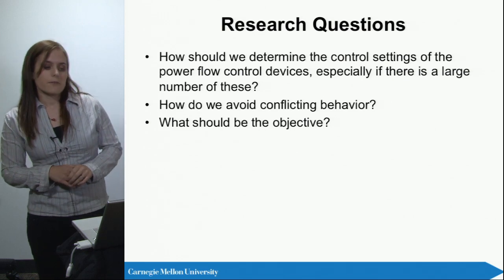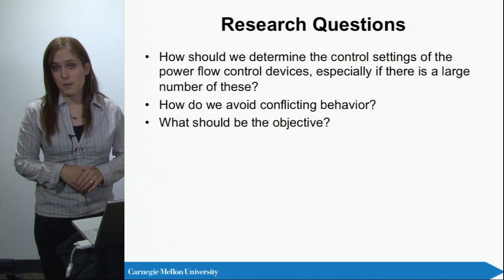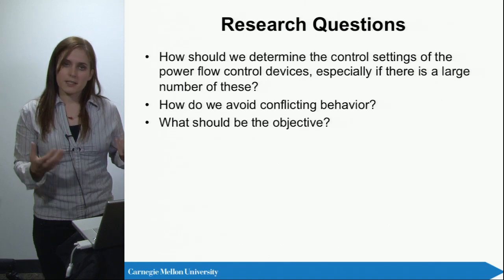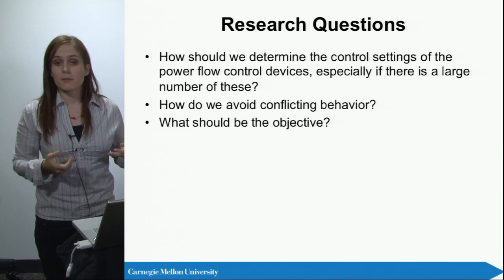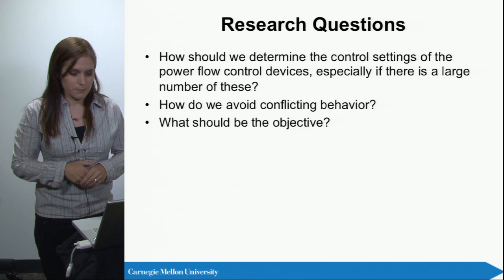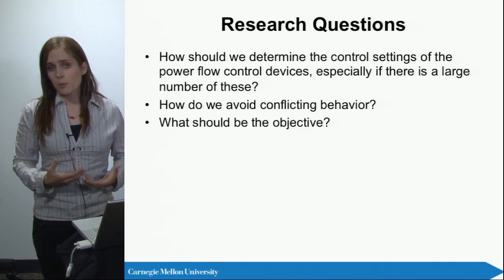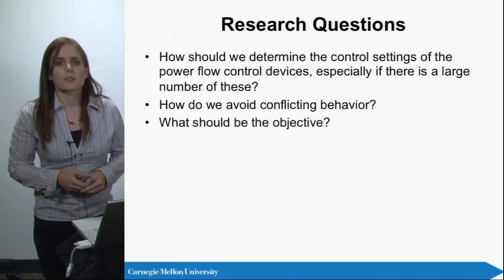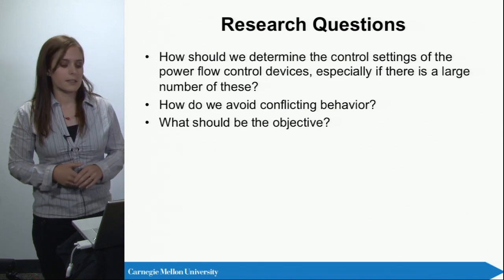The research questions that we're trying to address are how we should determine the control settings of these power flow control devices, independent of what device it is. Imagine you have multiple of these devices in the system. One of them will influence how much power is flowing through the other one, and they might start fighting against each other if you're not coordinating them. So especially if there's a large number of these devices in the system, it's very important to coordinate them. Another question is, what is the objective of the control? Do you want to minimize generation costs? Do you want to maximize reliability in the power grid?